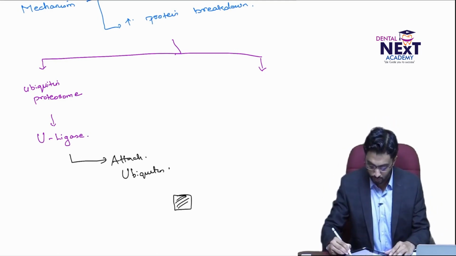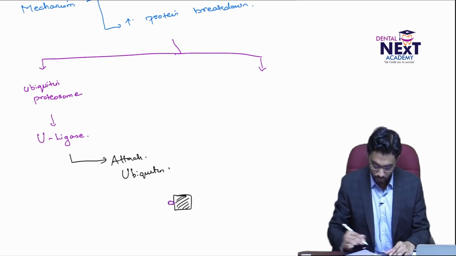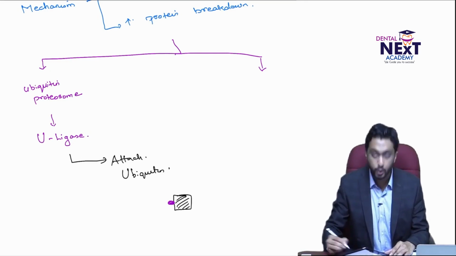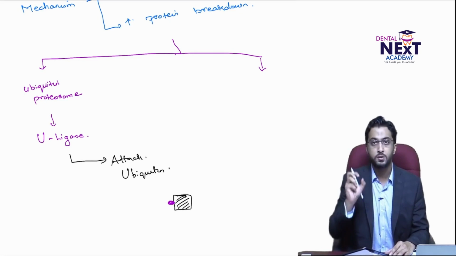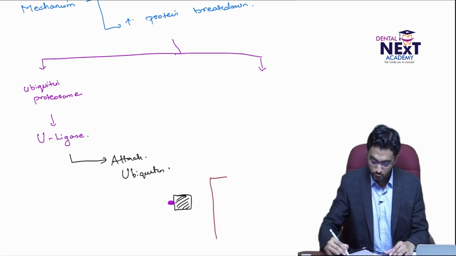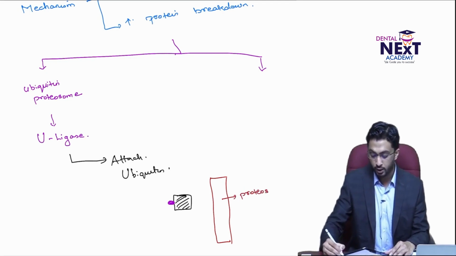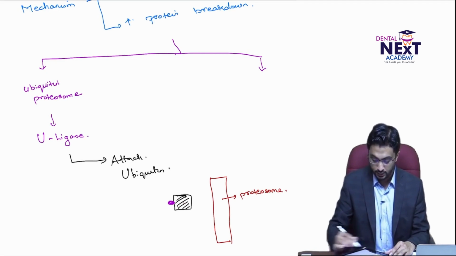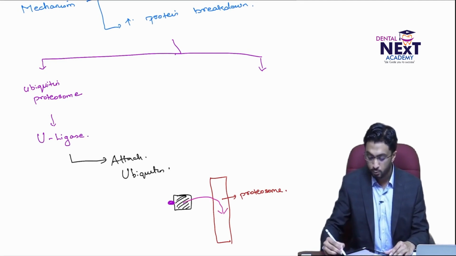For example, imagine this is a protein. Now it goes and attaches a ubiquitin to it. Once this ubiquitin is attached to a protein, it gives a signal to a particular organelle called the proteasome, and it just engulfs this protein.